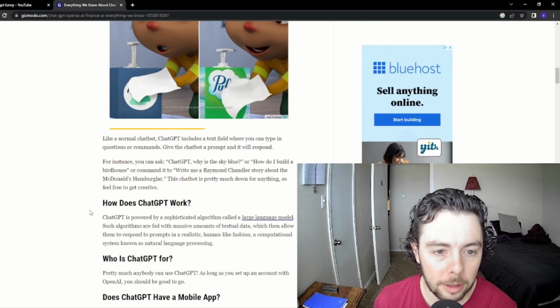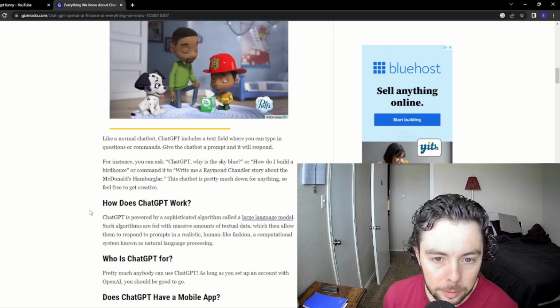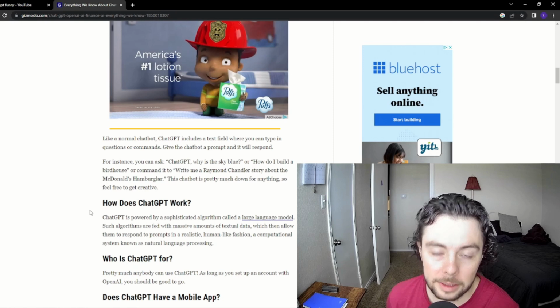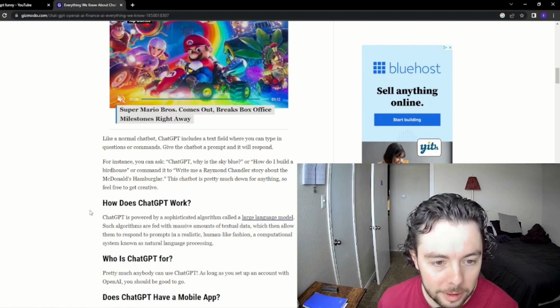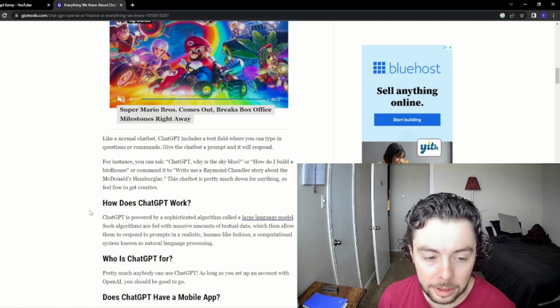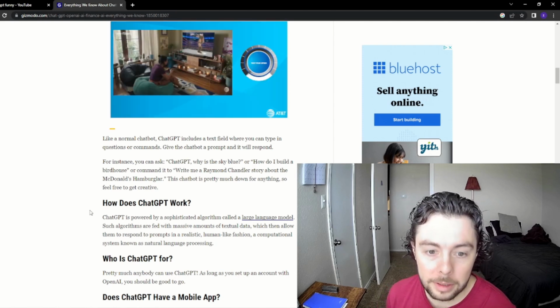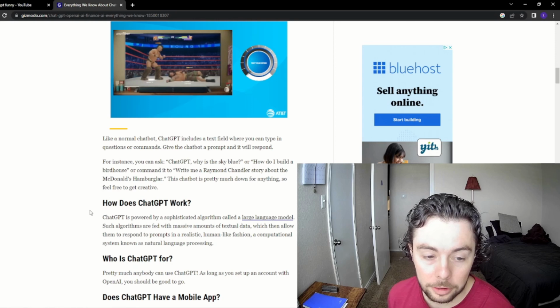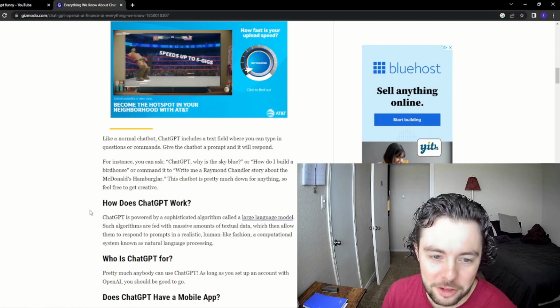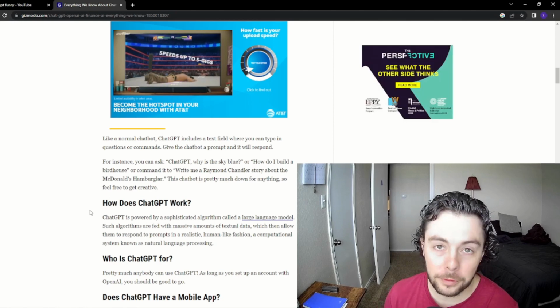Like a normal chatbot, ChatGPT includes a text field where you can type in questions or commands. Give the chatbot a prompt and it will respond. For instance, you can ask ChatGPT, "Why is the sky blue?" Or "How do I build a birdhouse?" Or command it to write me a Raymond Chandler story about the McDonald's hamburger. Sorry, it made me laugh. This chatbot is pretty much down for anything, so feel free to get creative.